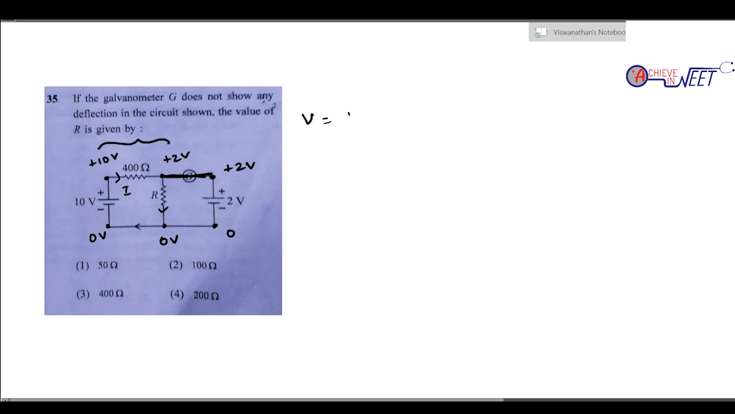So V equal to IR. 10 minus 2 is 8, which is going to be I into 400. So that is going to be this formula. And what is this potential drop? It's 2 volt. 2 volt would be equal to I into R. Just by basic understanding of the concept, we can tell one thing very well: there is no potential drop across this galvanometer branch, which means this is at plus 2 volt.